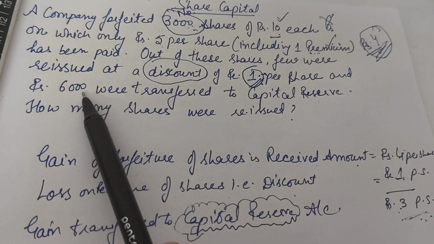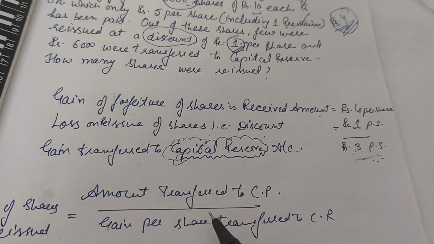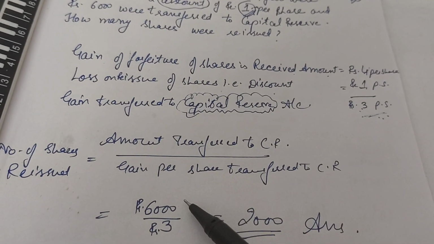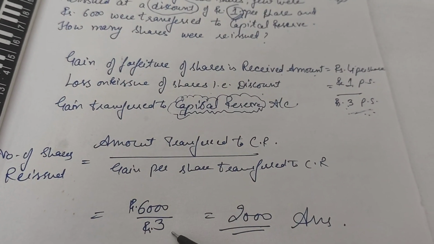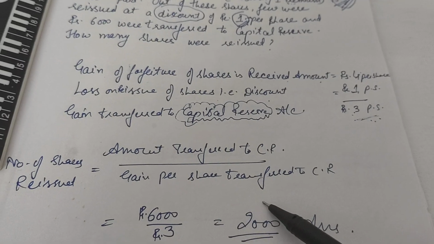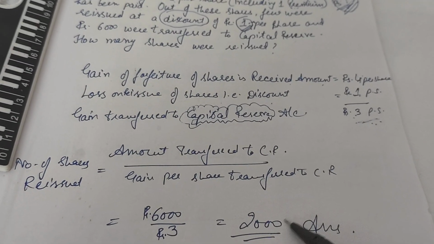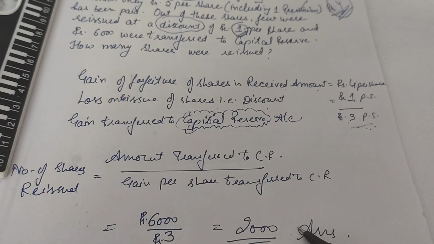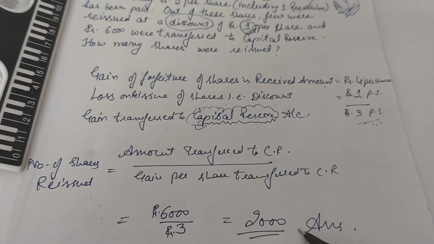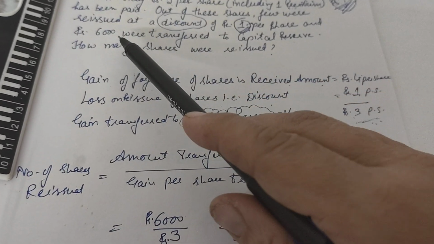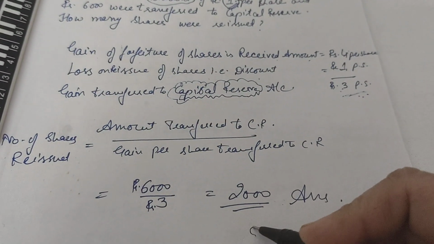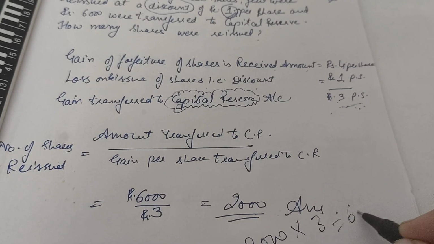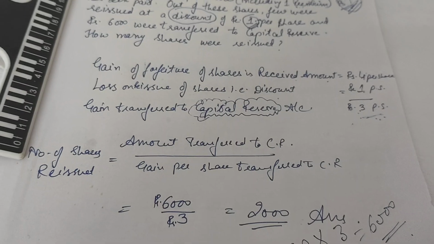The total amount transferred is 6000 rupees, and the gain per share transferred to the capital reserve is 3 rupees. So 6000 divided by rupees 3 per share gives how many shares were reissued by the company: 2000 shares were reissued, for which the capital reserve showed a balance of 6000. See, 2000 multiplied by 3 per share is the amount transferred to capital reserve, that is rupees 6000.